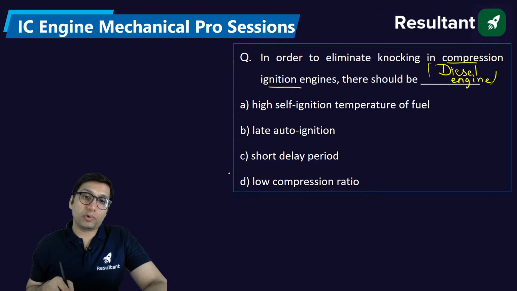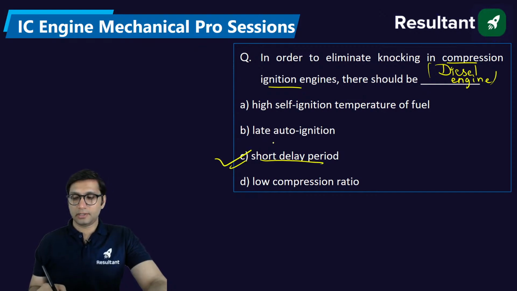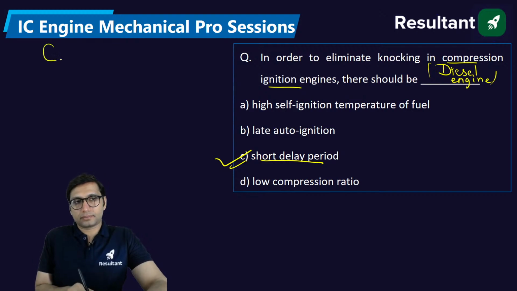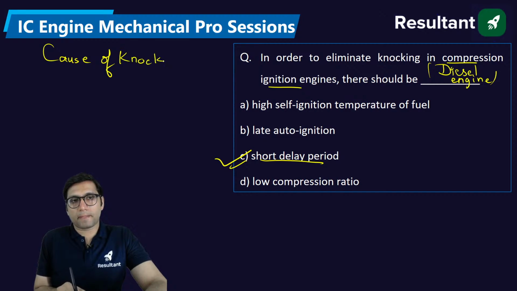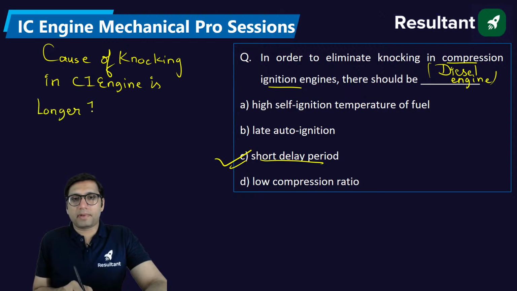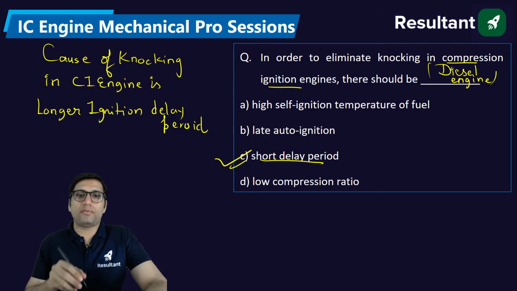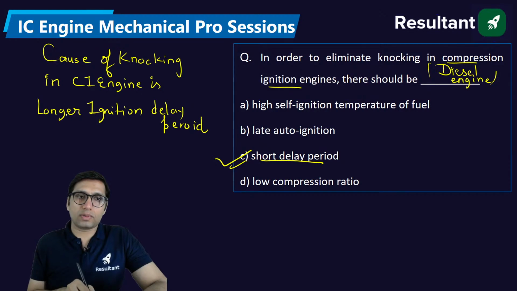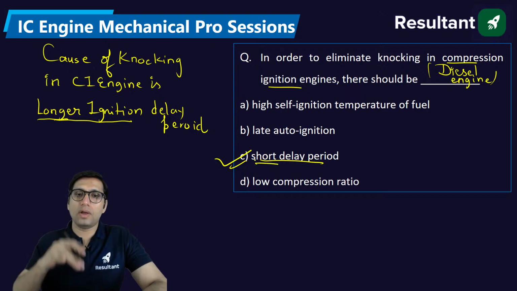For that, you need to reduce the delay period, because the main cause of knocking or detonation in a diesel engine, or CI engine, is longer ignition delay. Because the ignition delay period is long, this knocking phenomenon happens. So the main cause of the knocking is the longer ignition delay period, and we have to reduce it. We have to make it short.